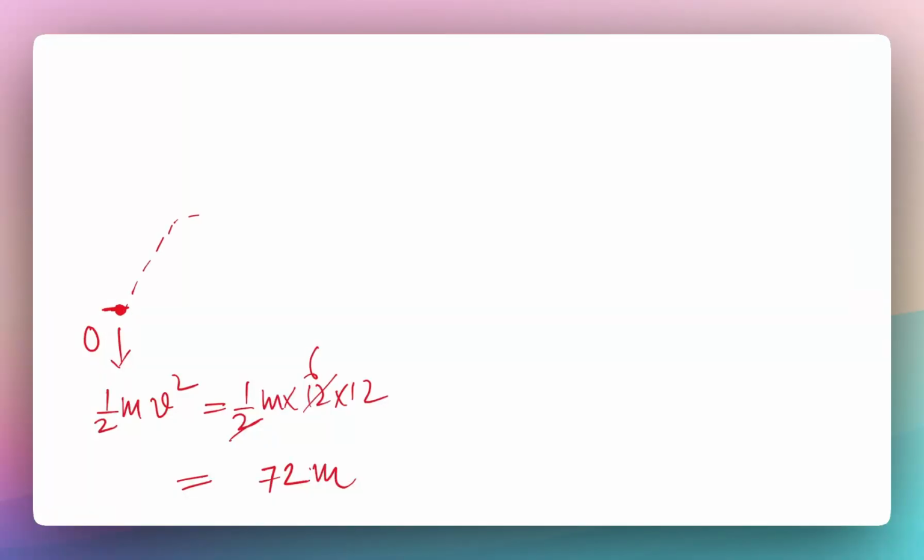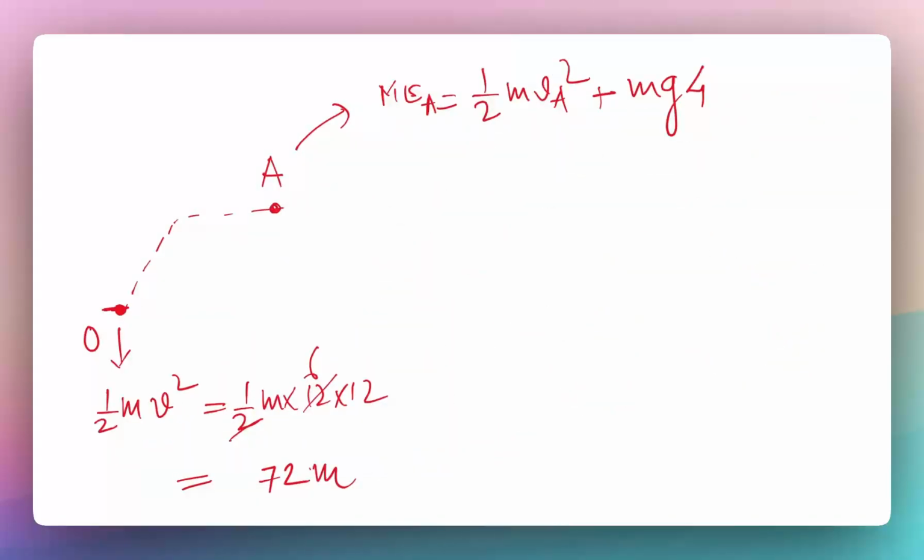And now we have to find the speed at location A. So we anchor over there. We write the total mechanical energy at A, right? Last time we assumed the velocity will be 0. This time it may not be 0, because this time we might have thrown this with a higher velocity. So it is half m va square plus mg into h, and the height at A is 4. These two quantities are going to be equal. So 72m is going to be m by 2 va square plus 4mg.